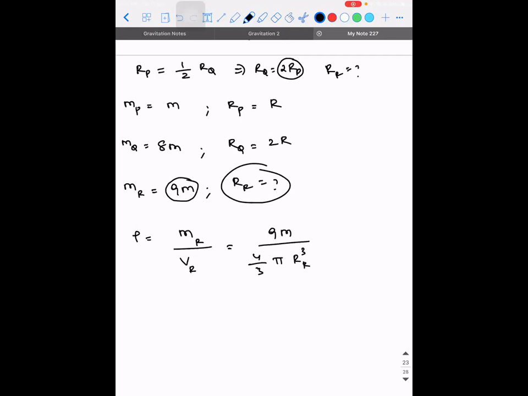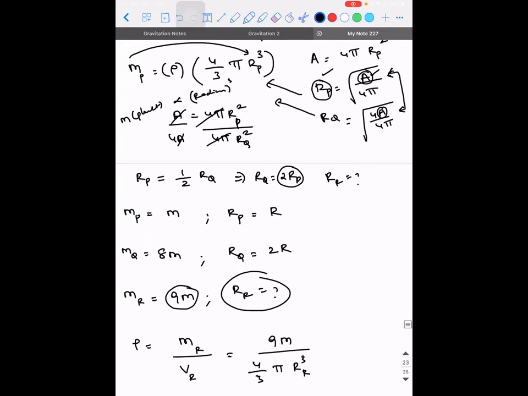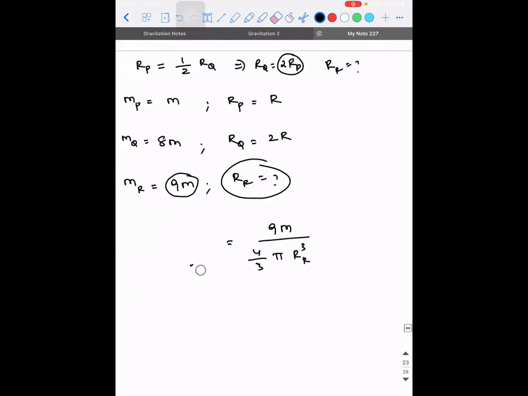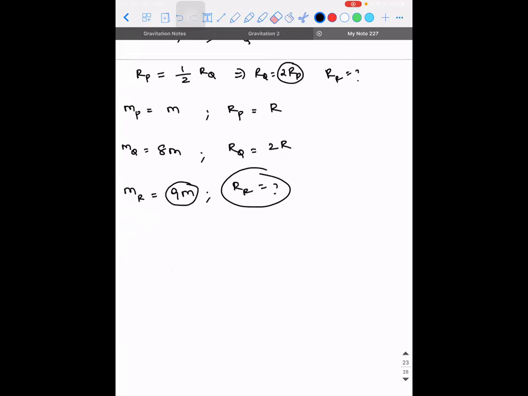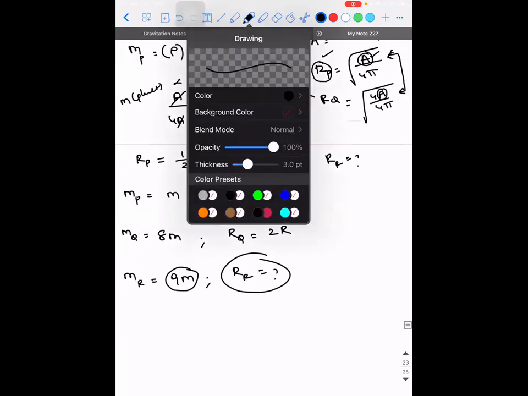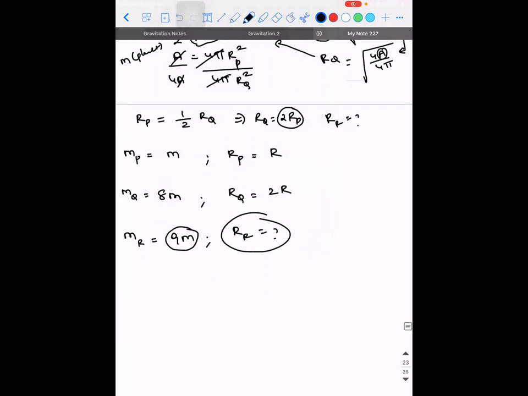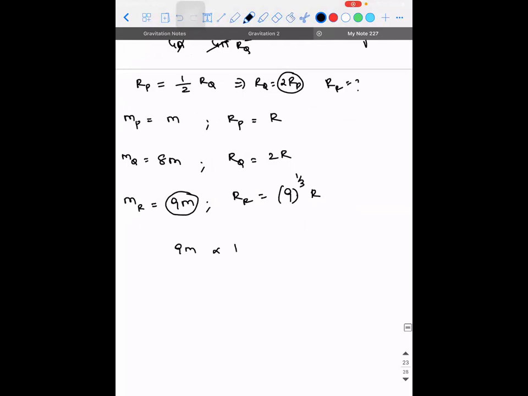So what will happen to the radius? Or I can take it like this. I took an important relation into consideration. I told you that the mass of a planet, which we are talking about here, is directly proportional to radius cubed. So the mass of planet R is 9m, which means 9m is directly proportional to R cubed.